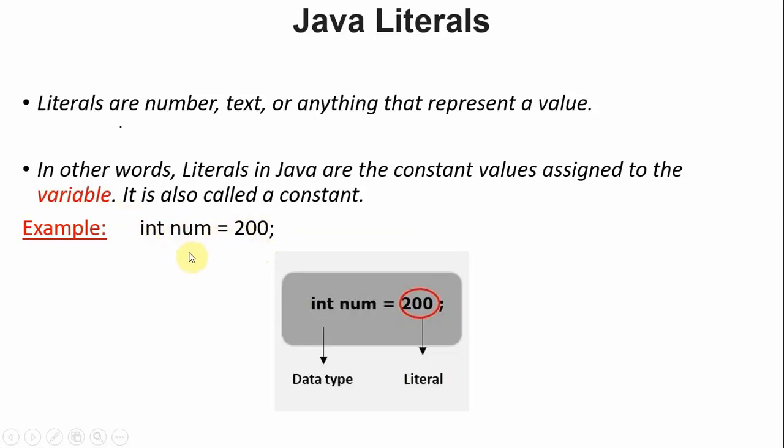This num is a variable which holds the value 200, and it is nothing but the name of the memory location. There are specific rules that define the variable name also, which we all discussed. After that, what about 200? 200 is a value, but it can also be called a literal. So: data type, variable, and literal.